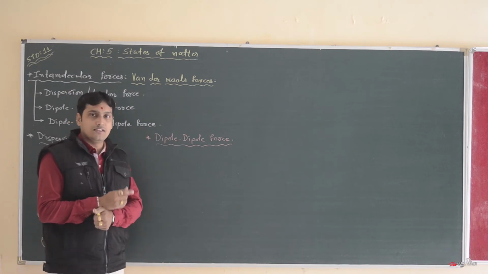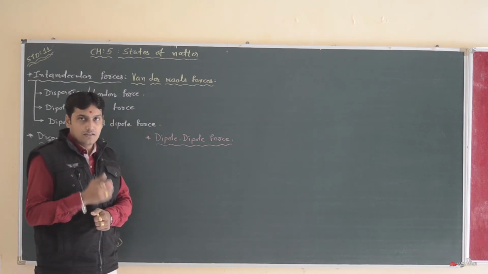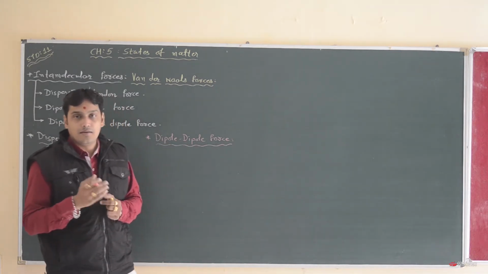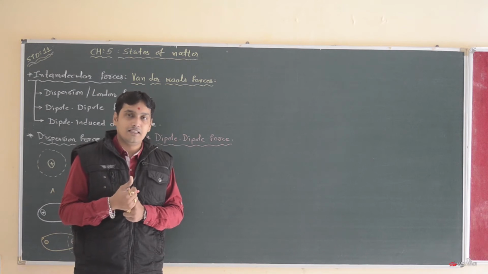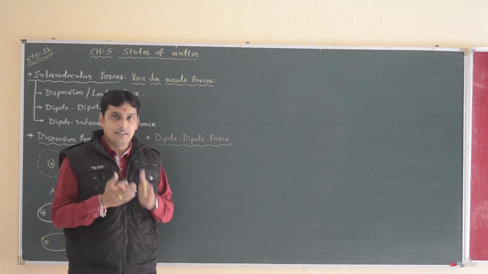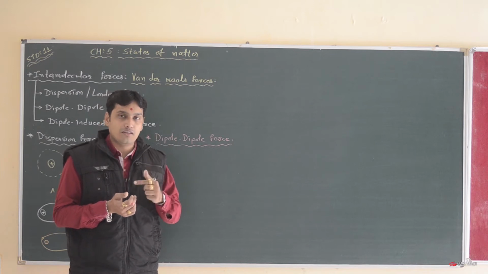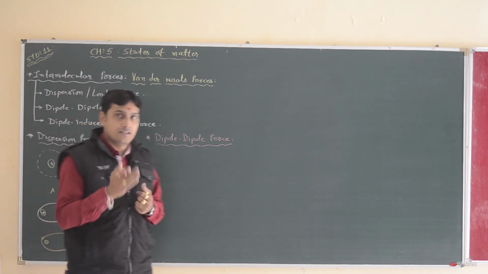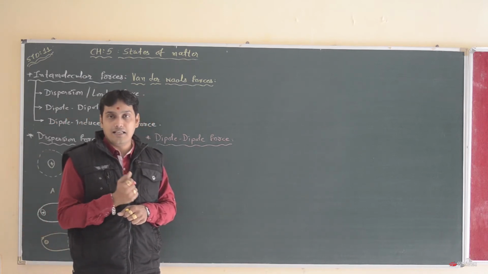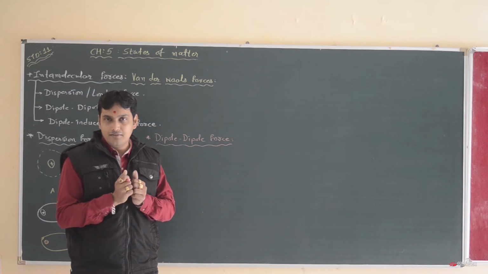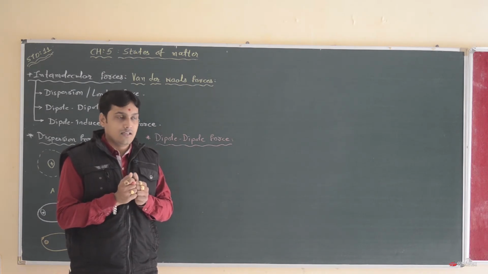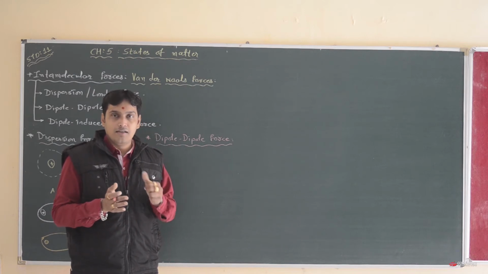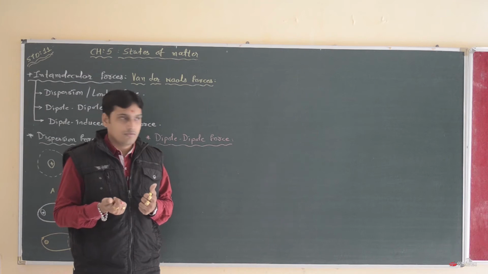These interaction forces are stronger because in dipole forces, the attraction between partially positive charge and partially negative charge is stronger than van der Waals force like London force, but less stable than ionic attraction. Why is this weak in comparison with ionic attraction? In ionic attraction, molecules are divided into completely positive and completely negative ions.